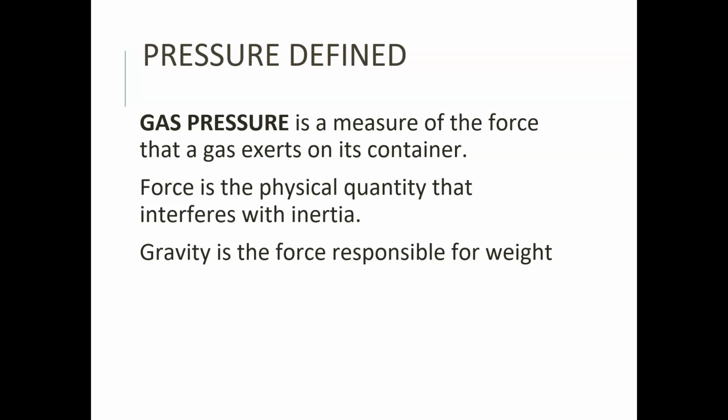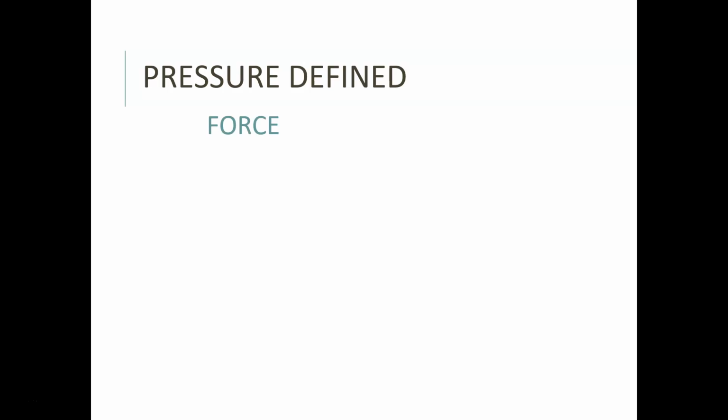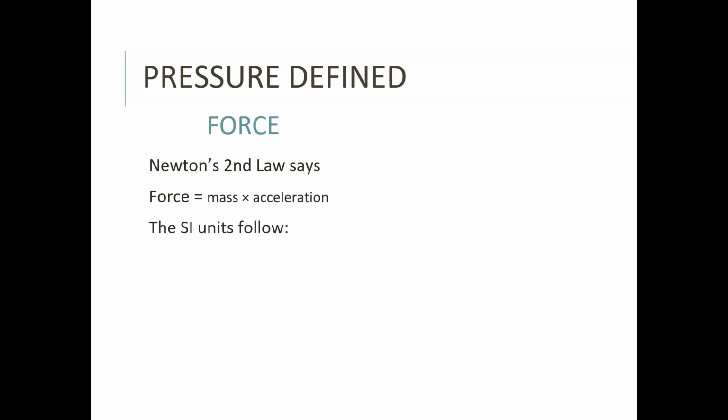So gravity is the force responsible for weight. We know that because of the physics that we've had before. So the force responsible for weight, that's gravity. Okay? So force is defined as mass times acceleration, and the SI unit is a Newton. That's a kilogram meter per second squared. And I'm just giving you this information to give you context so that you can understand where all of this stuff comes from, because it's all related. Okay, and that's a Newton.